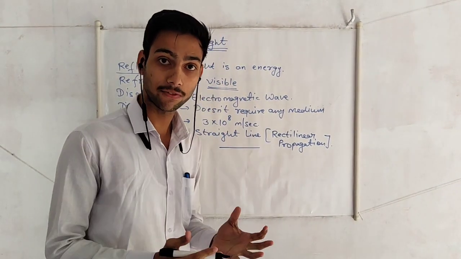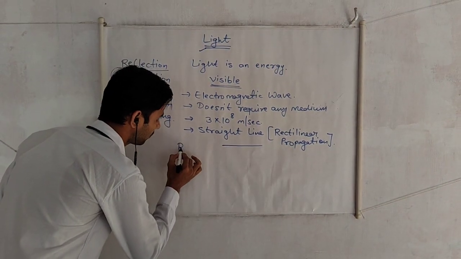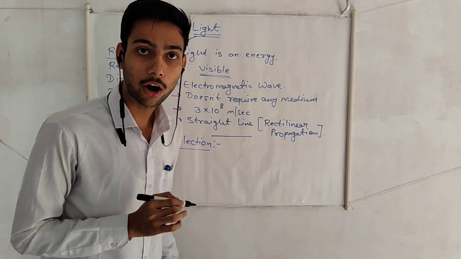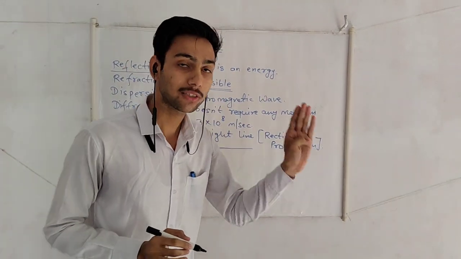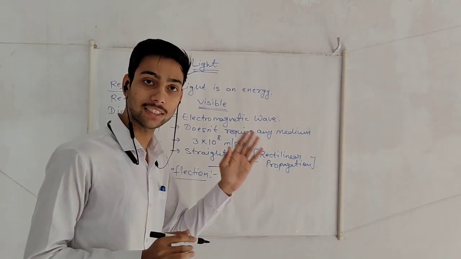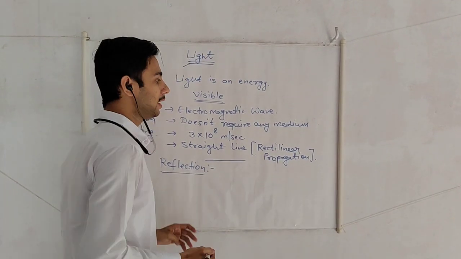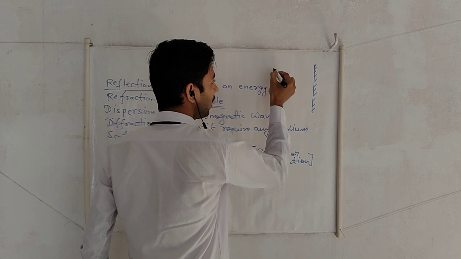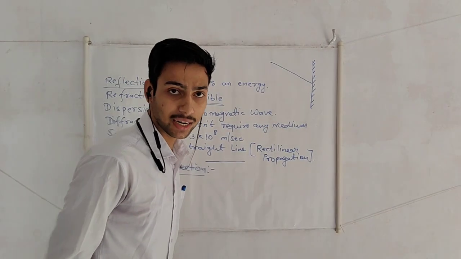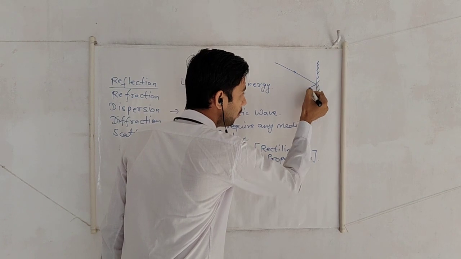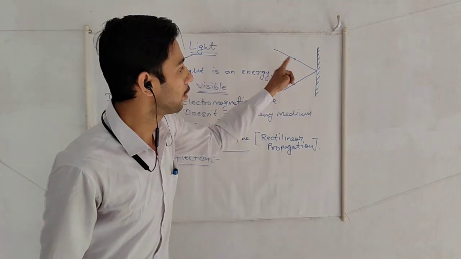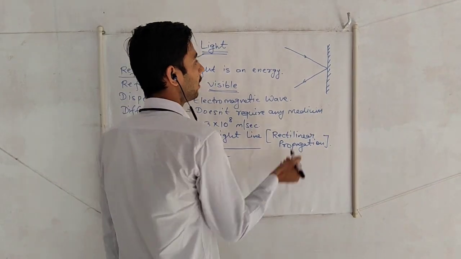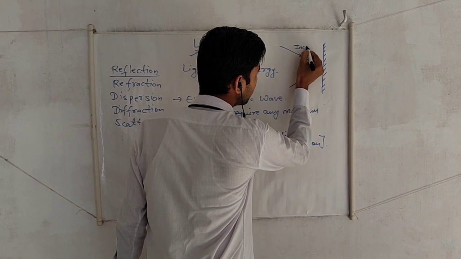So what do you understand by reflection of light? Reflection is a phenomenon of light in which light strikes an opaque object or a highly smooth surface and bounces back from its direction. Assume this is an opaque or highly smooth surface. If light strikes this surface, it will bounce back. This bouncing back of light is known as reflection of light.